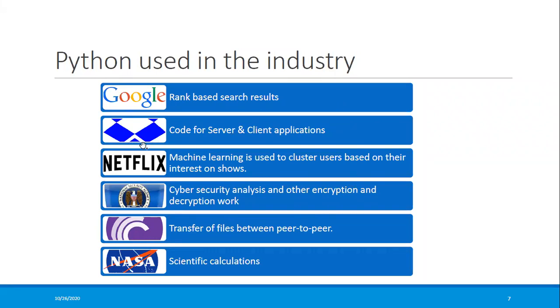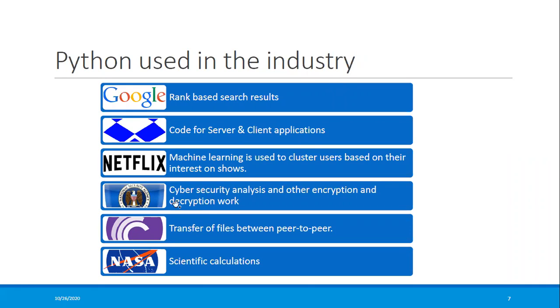The second one is Dropbox, a cloud platform where you can save data, and here the server code and the client application code are written in Python. Netflix, which everybody is aware of, uses machine learning with Python to know the user's choice, cluster users together in groups, and recommend things like, okay, you can also watch this kind of movie.